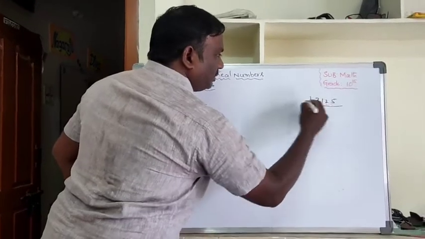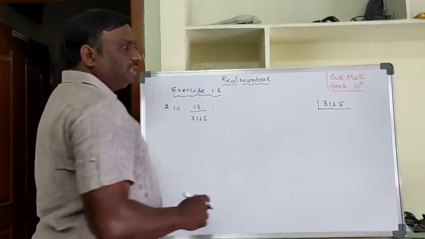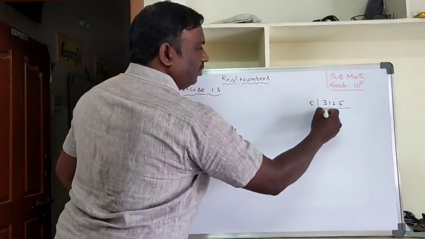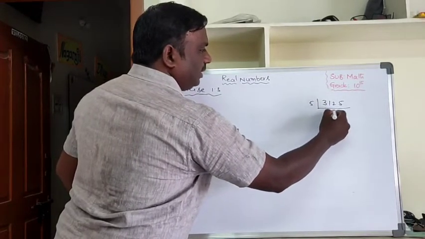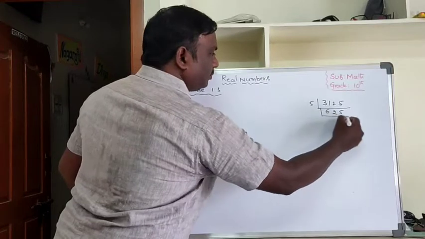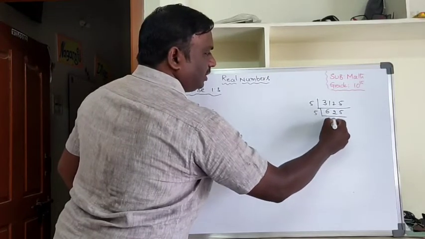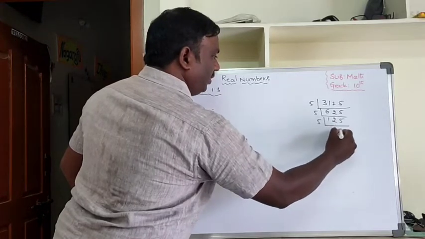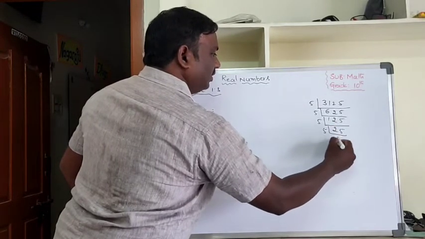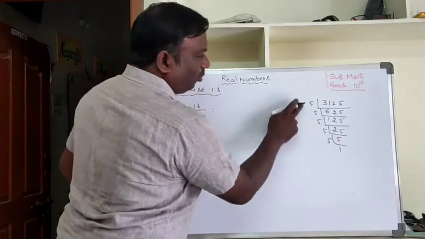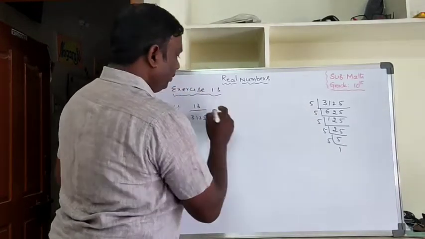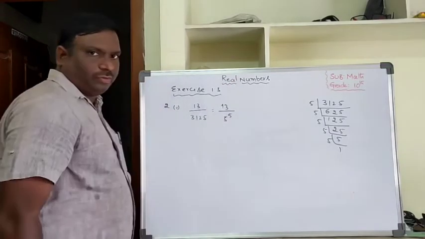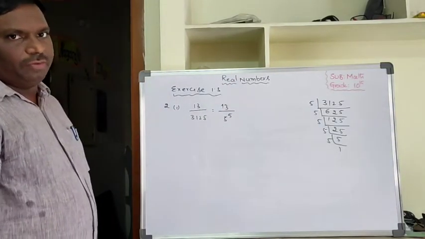What is the prime factorization of 3125? The last unit's place is 5. 5 means definitely it will go with the 5 table. 5 ones are 5, 5 fives are 25, 5 twenty-fives are 125, and so on. How many 5s are there? 1, 2, 3, 4, 5. So it is 13 by 5 power 5.